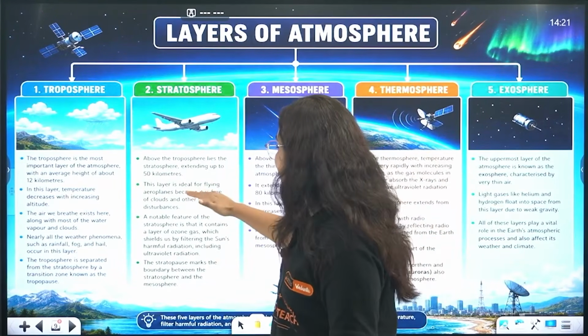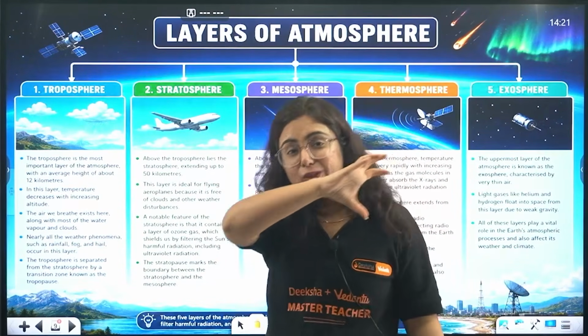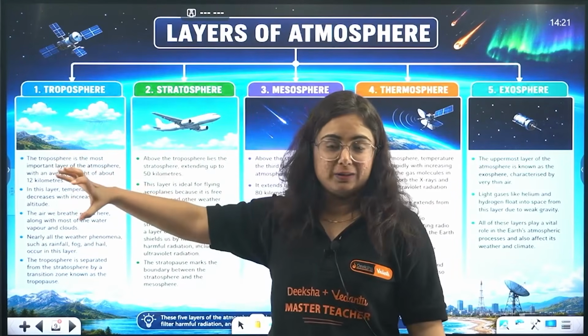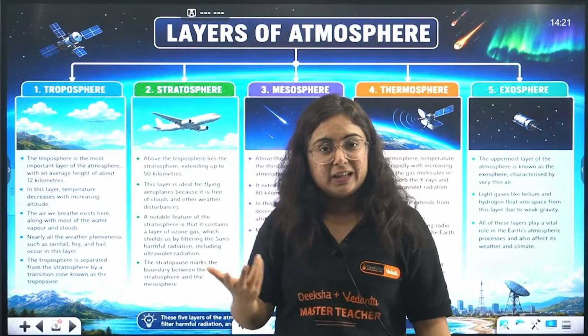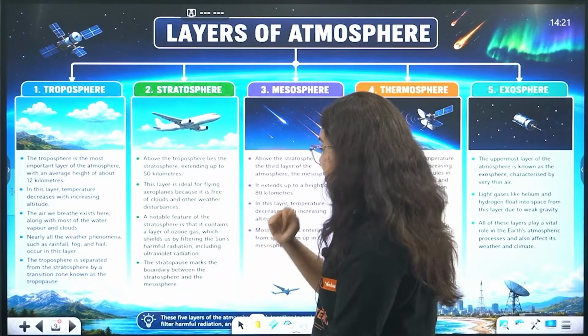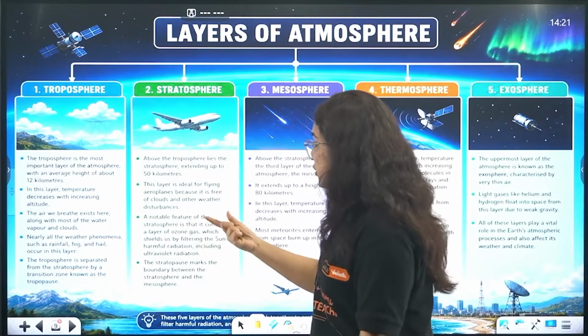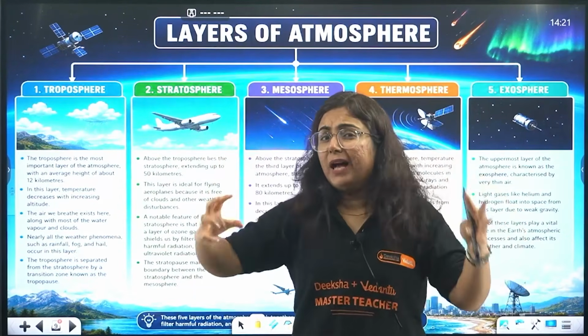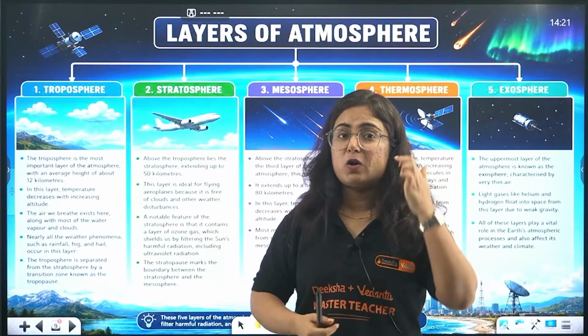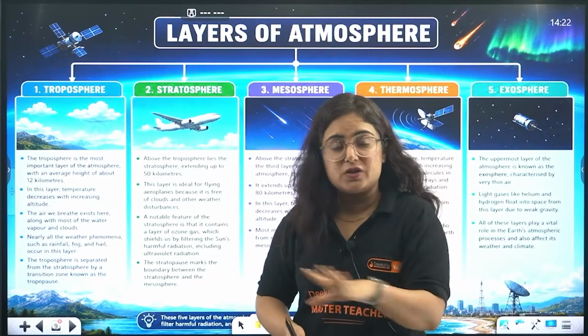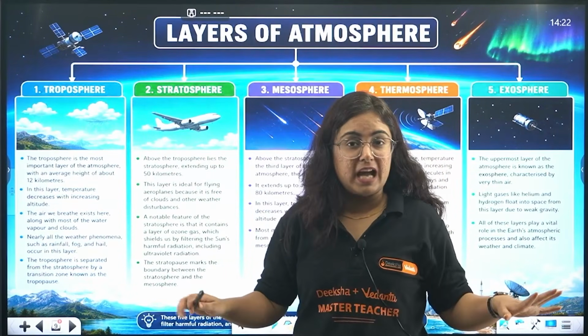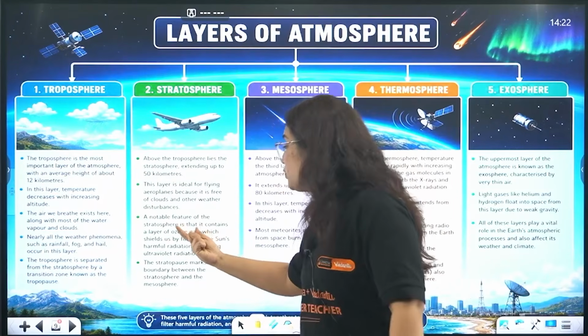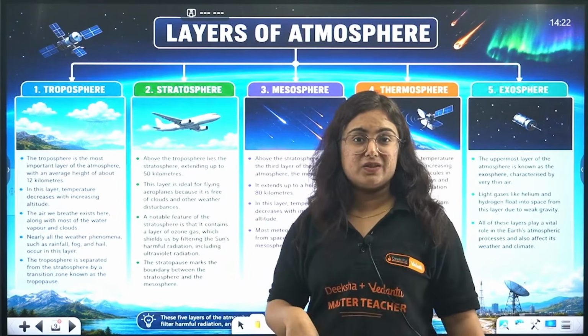This layer is ideal for flying because the weather conditions are not there, and the disturbance will not be there. A notable feature of this stratosphere is that there is one thing available in the stratosphere without which life won't be possible. And what is that? That is ozone gas.